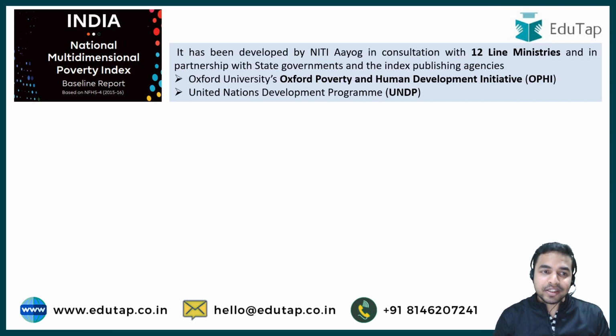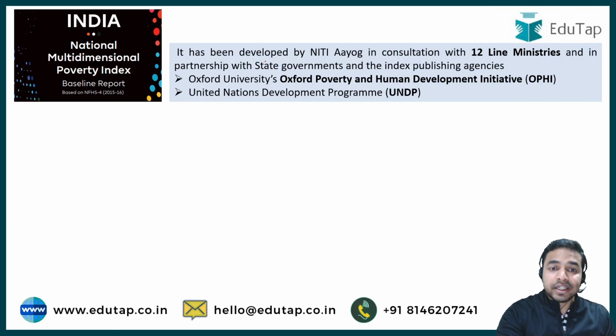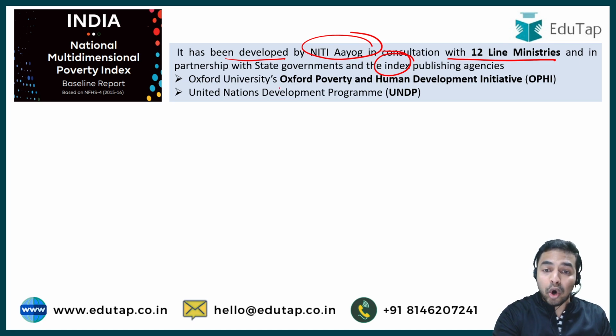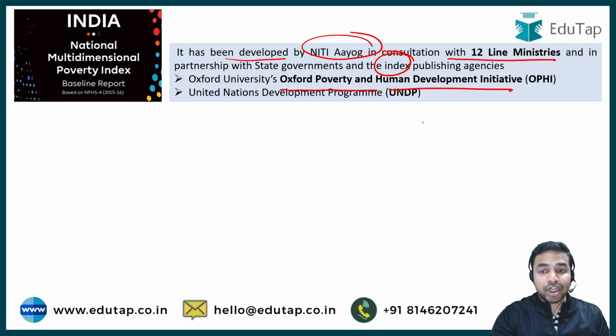As we have already discussed, this National Multidimensional Poverty Index has been developed by Niti Aayog in consultation with the 12 line ministries and the other organizations involved in making the index, that is, the Global Multidimensional Poverty Index, the Oxford Poverty and Human Development Initiative and the United Nations Development Programme.